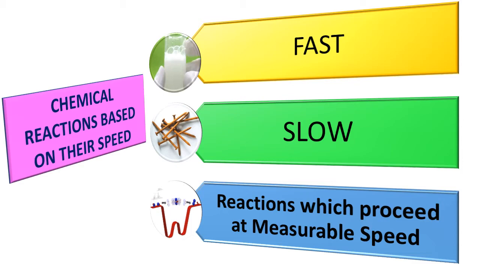Number 2, slow reactions. There are extremely slow reactions also. These reactions proceed at a very slow speed and for the completion of the reaction it may take days. Number 3, reactions which proceed at a measurable speed. For example, inversion of cane sugar, saponification of ethyl acetate.